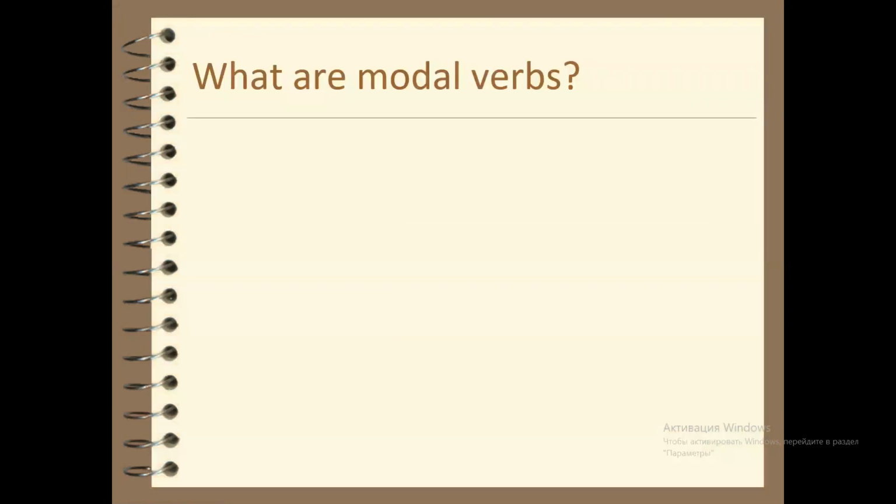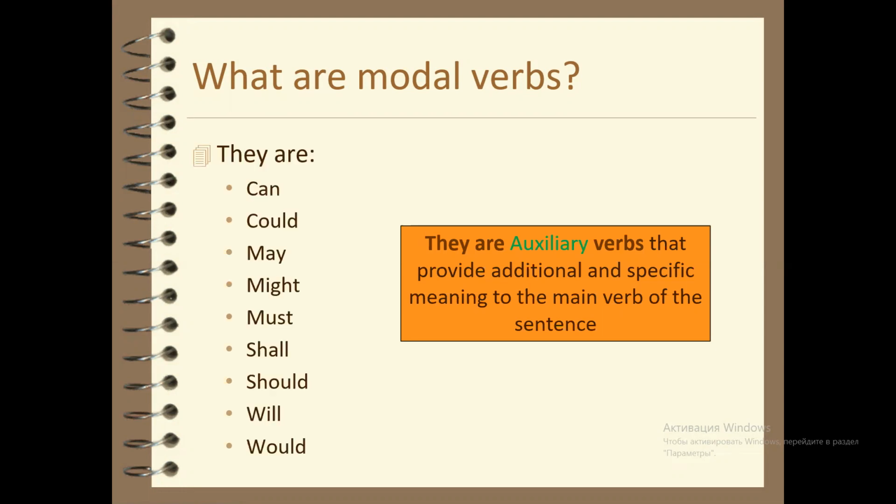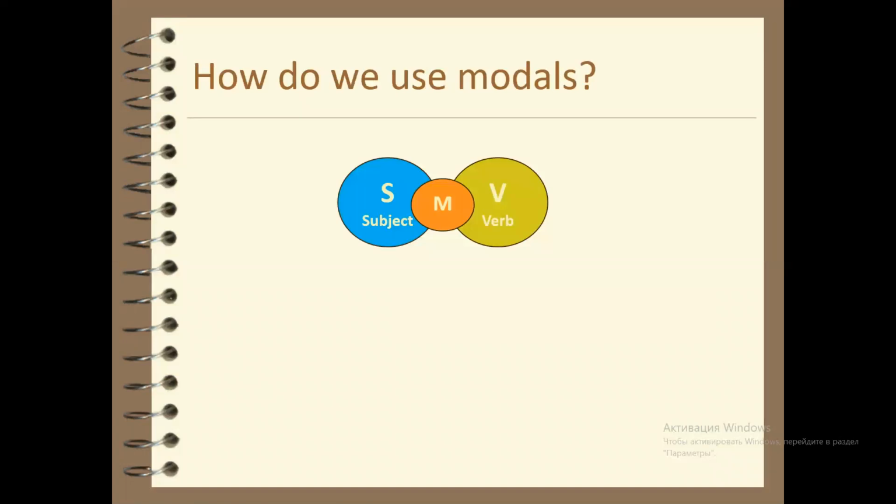What are modal verbs? They are auxiliary verbs that provide additional and specific meaning to the main verb of the sentence. They are can, could, may, might, must, shall, should, will, and would. How do we use modals? We use modal verbs after the subject and before the verb. For example, Mary could play the piano.